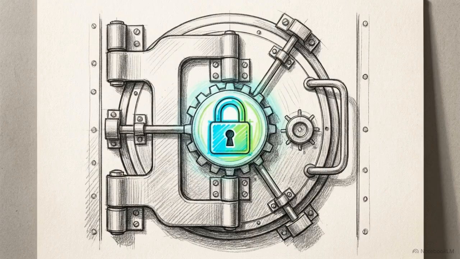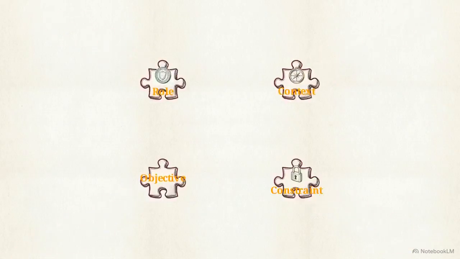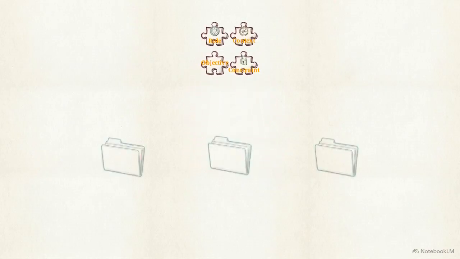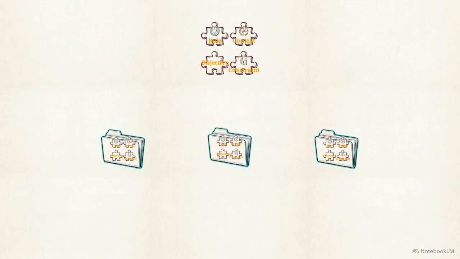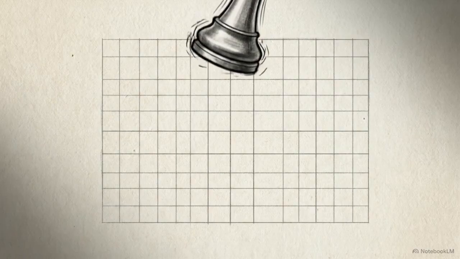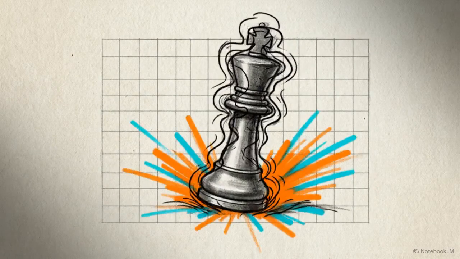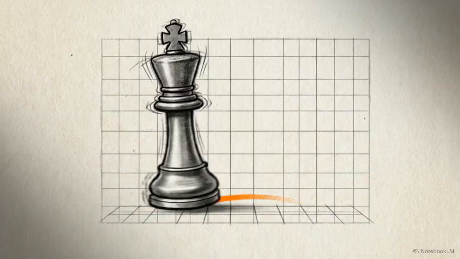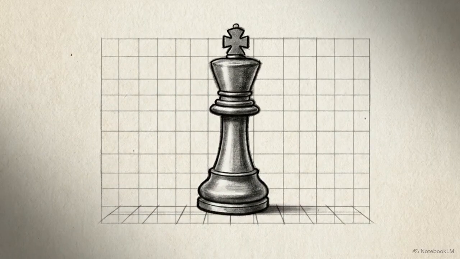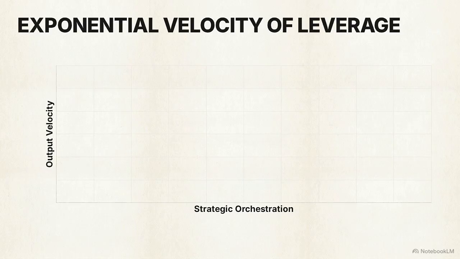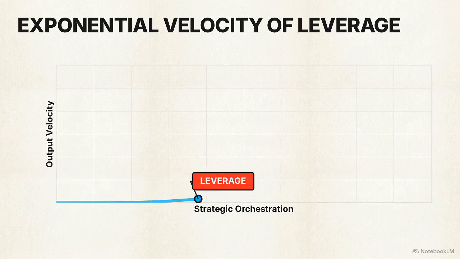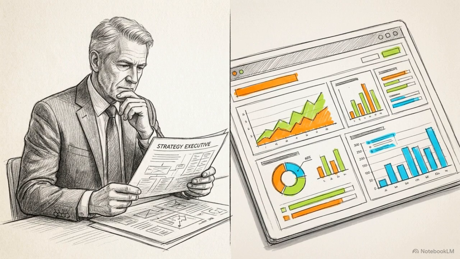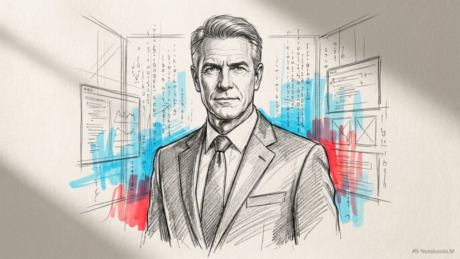Best of all, you don't have to build this from scratch every time. You now possess a saved 4-part digital delegation blueprint that you can customize and deploy for any major task moving forward. By moving beyond generic inputs, you position yourself as an orchestrator of automation. You are no longer managing raw labor. You are managing the velocity of your leverage. The quality of your organization's automated output is a direct reflection of your leadership inputs. The execution is automated, but the strategic judgment remains entirely human.